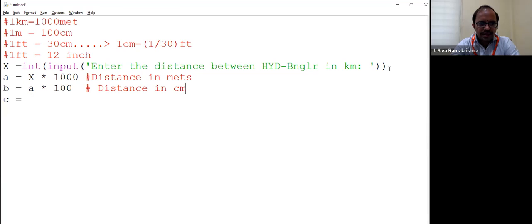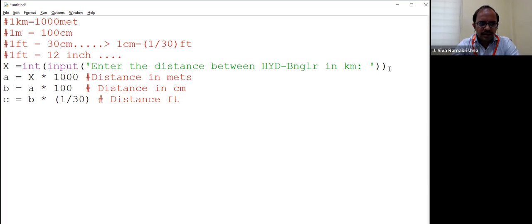Okay, so what we need to do? See, B is already in centimeters. That centimeter value is to be expressed in feet. So take this B into, put a bracket, 1 by 30. Now you can express the distance in feet. Is it correct or not? Yes.